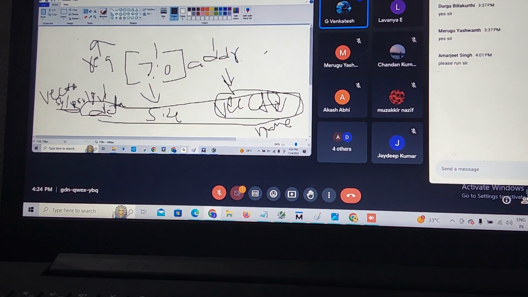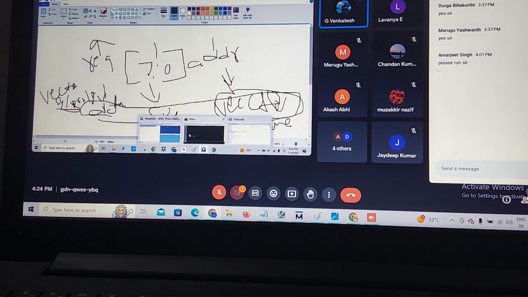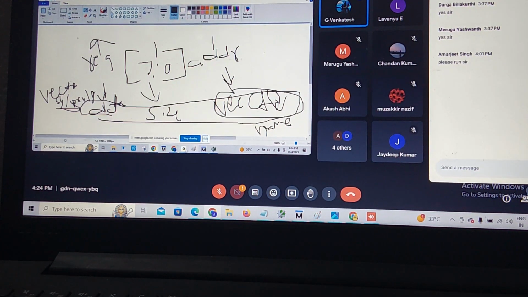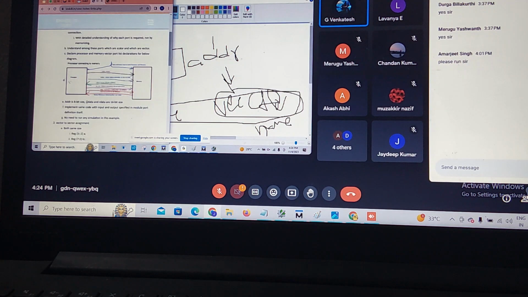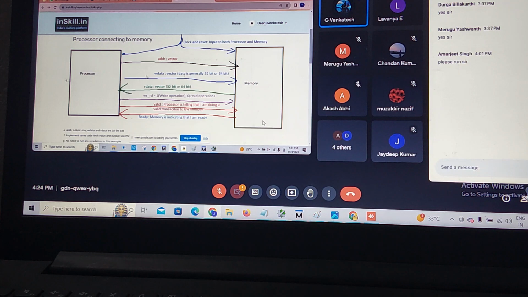Okay? I am explaining right now this question. What is here, processor, and you can study this theory question. I will give a hint only. Please everyone listen carefully. If you have a doubt, immediately ask, I will clear it right now only. At least you study. Lavanya, you explain what is input, what is output regarding this processor.